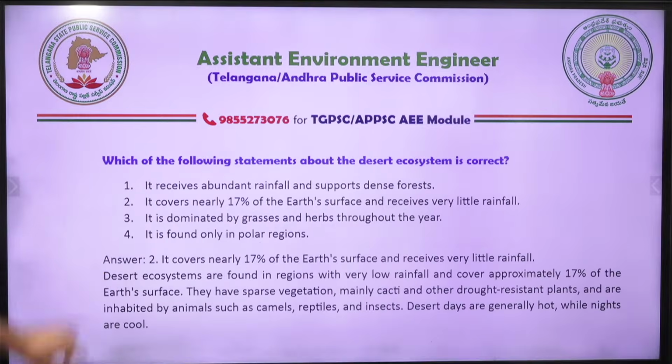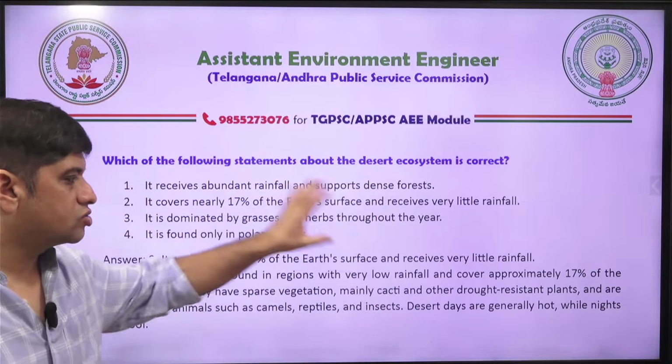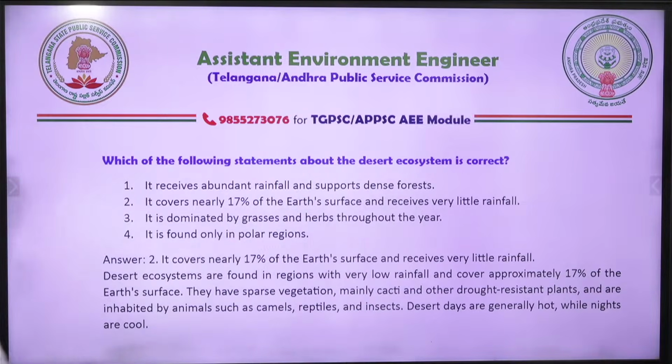17% of Earth's surface is desert ecosystem and very less vegetation. Cacti and drought resistant plants only are there. Camels, reptiles, insects. So that is a habitat or ecosystem. Desert ecosystem. Keep revising it.